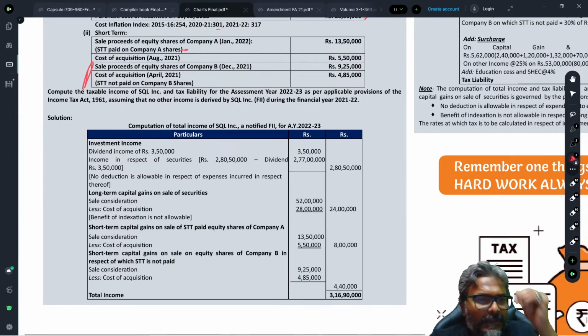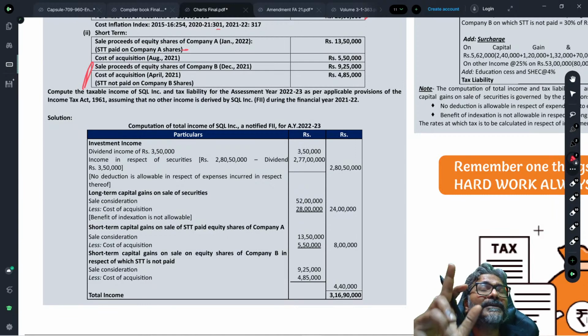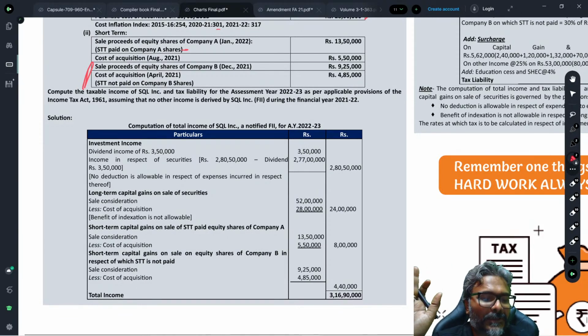Therefore, students, we shall say, indeed the case, because it is a capital gains on the transfer of security, no higher surcharge of 25% or 37% would be applicable. Okay, just keep that in mind. So, students, yes, the reduced surcharge rate would be applicable.